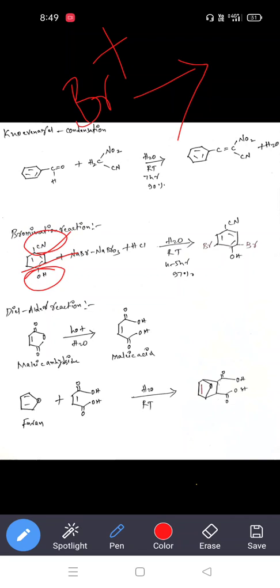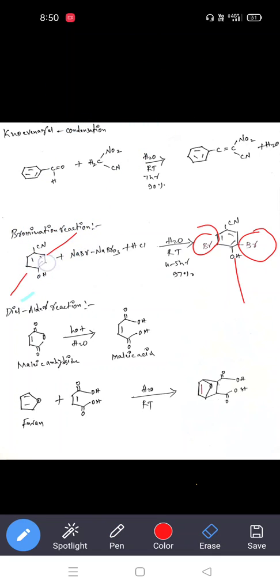If the bromonium ion goes to the carbon adjacent to cyanide, what happens? The cyanide already withdraws the electrons from the carbon, so there are no electrons found. When the bromonium ion comes to the ortho position of the OH group, it is electron rich because the OH group donates electrons to the ortho position of the benzene. That's why the bromine substitutes at the ortho position of the OH group, not at the ortho position of the cyanide group.